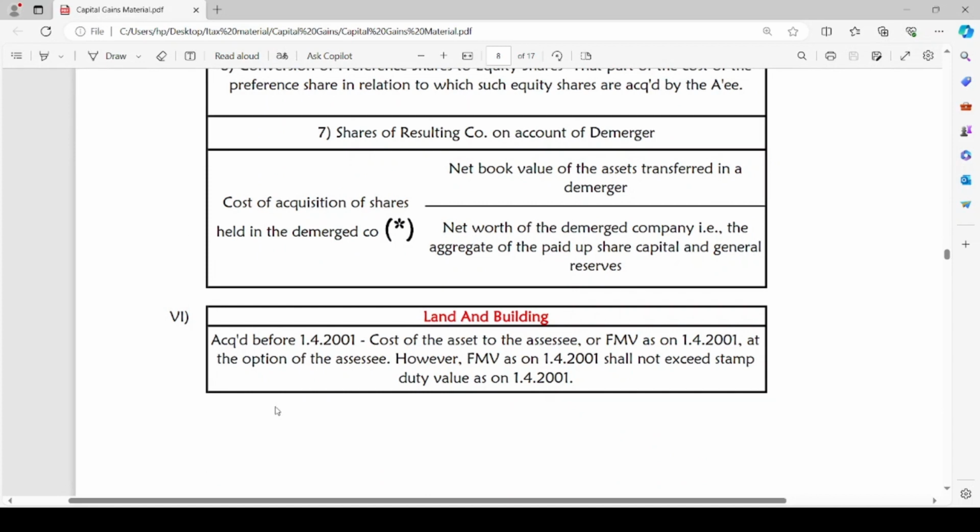The last case is land and building. If the land and building is acquired before 1st April 2001, the cost of asset to the assessee or FMV as on 1st April 2001, at the option of the assessee, will be the cost of acquisition of such land or building. However, FMV as on 1st April 2001 shall not exceed the stamp duty value as on 1st April 2001. The fair market value will be subject to the stamp duty value as on 1st April 2001.